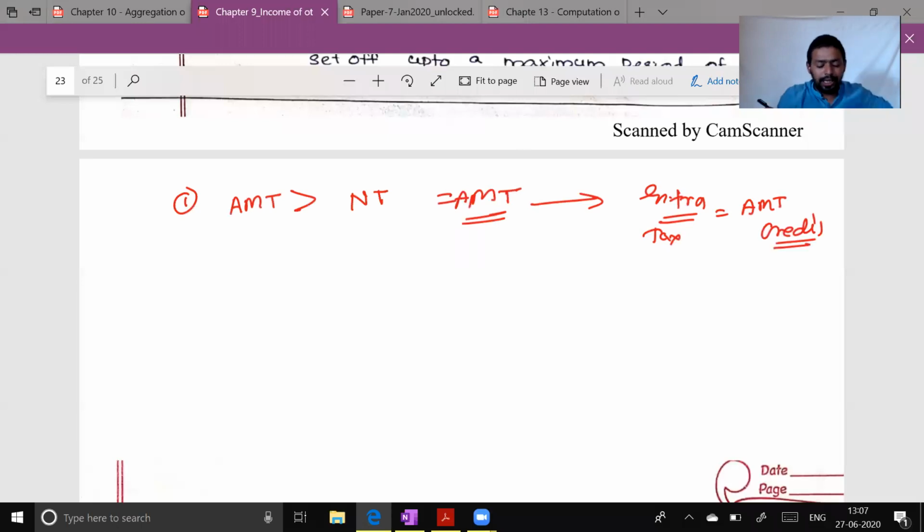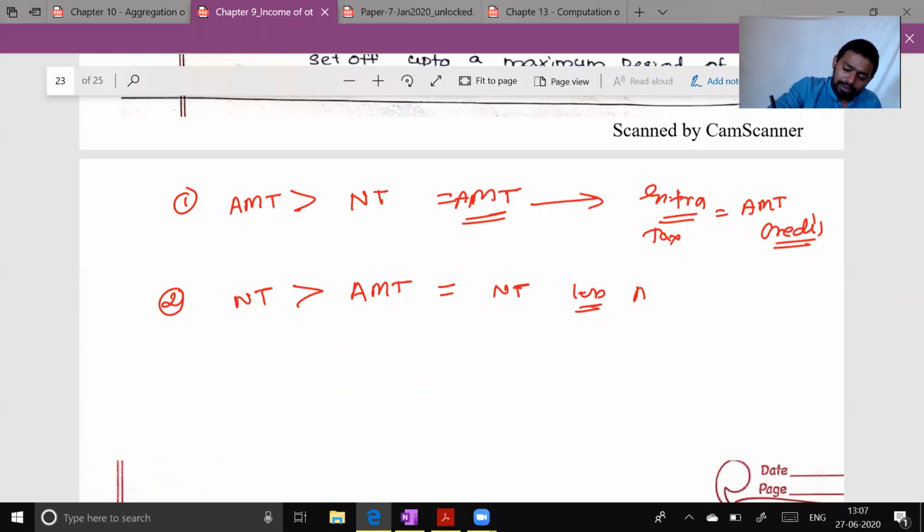And when do I use this particular AMT credit? This AMT credit can be used only in that year when your normal tax is higher than AMT tax. When your normal tax is higher than AMT tax, you have to pay normal tax. But while paying normal tax, you can take credit, less AMT credit. But please understand, when you do this, it should be only to the extent of extra tax.